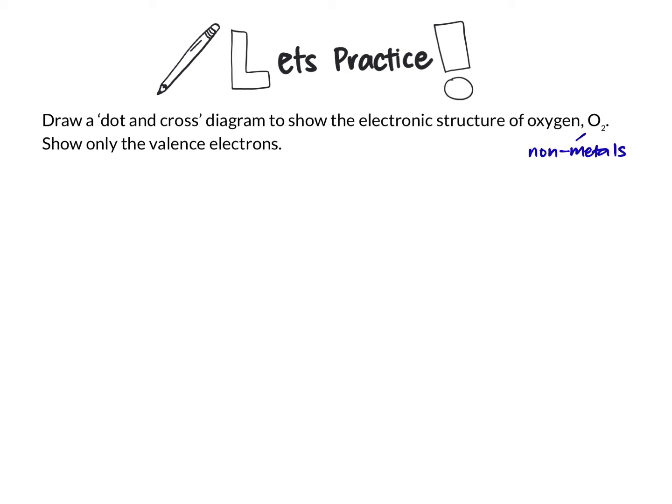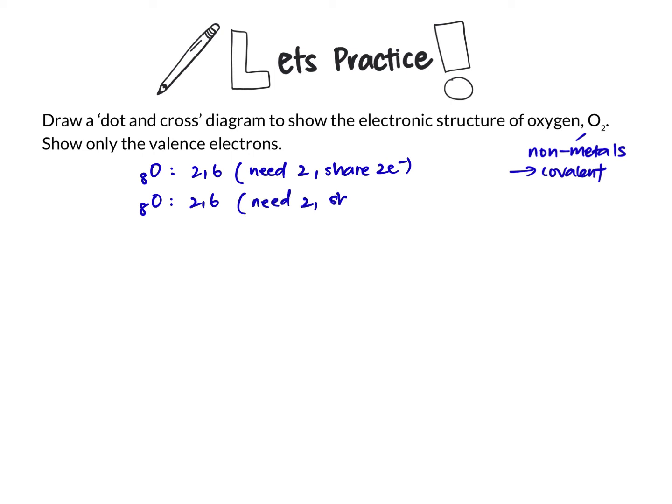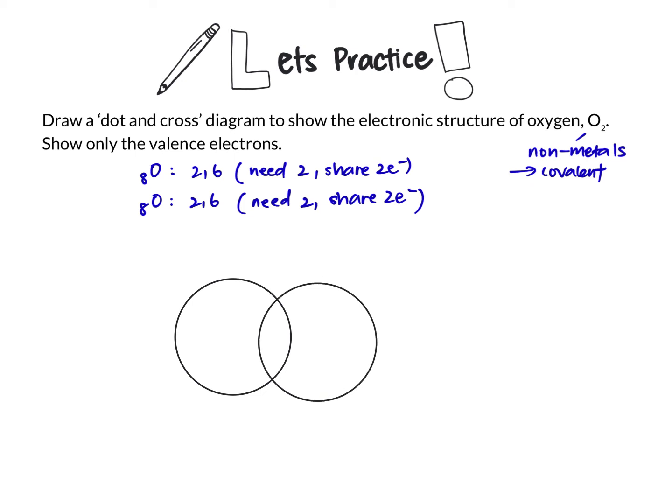If this is an examination question, check: if they are both non-metal atoms, they are covalent. I'm writing out the electronic configuration for the oxygen atom as well as the working that I have shown so far. If you need 2 electrons, it will share 2 electrons. Again, symmetrically draw the 2 atoms with some space of overlap.